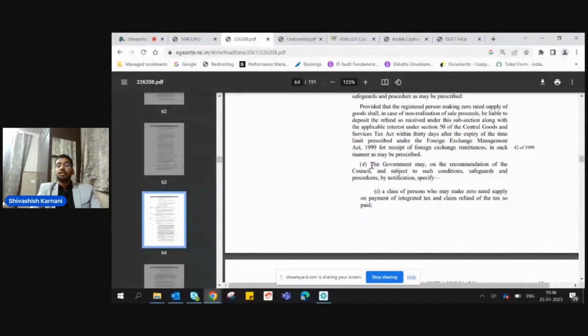It says the government may, on the recommendation of the council, subject to such conditions, safeguards, and procedures, by notification specify a class of persons who may make zero rated supply on payment of integrated tax. So it says the government may, on the recommendation, by notification.